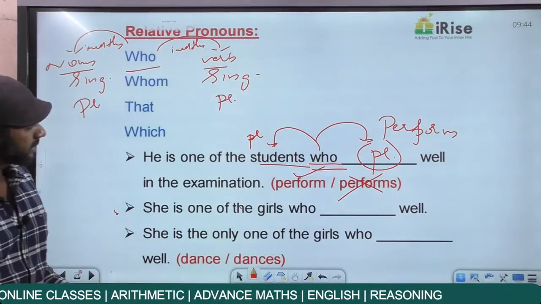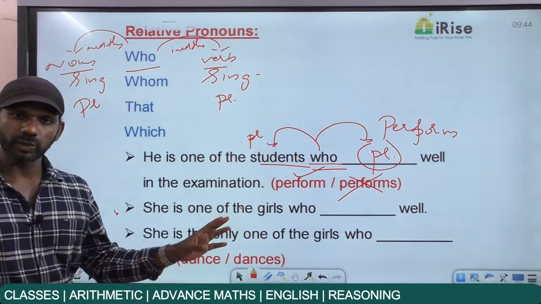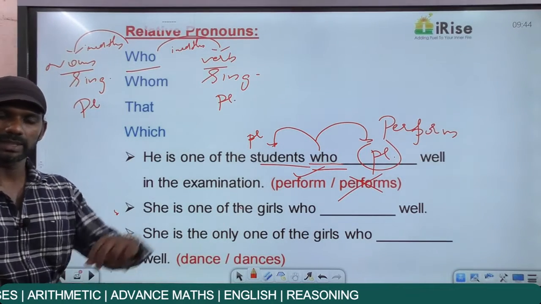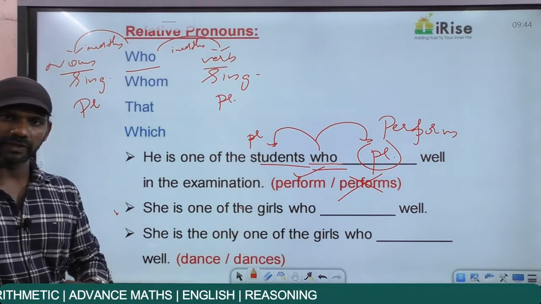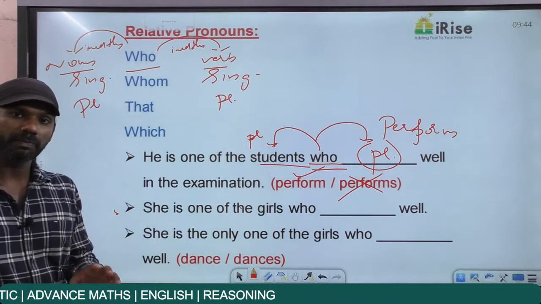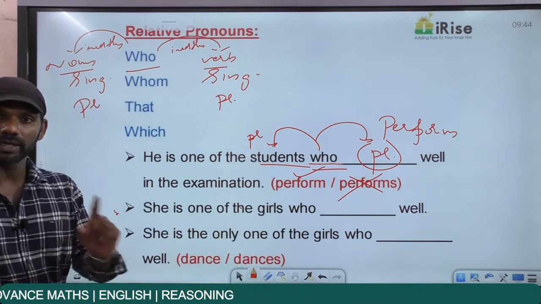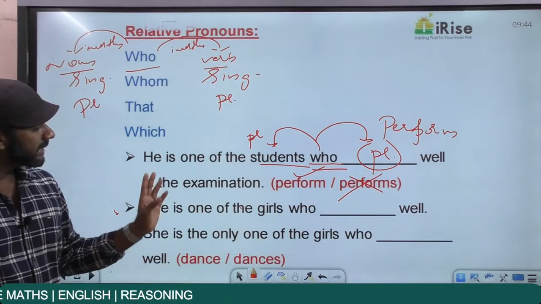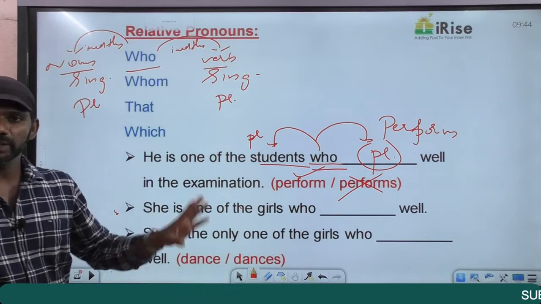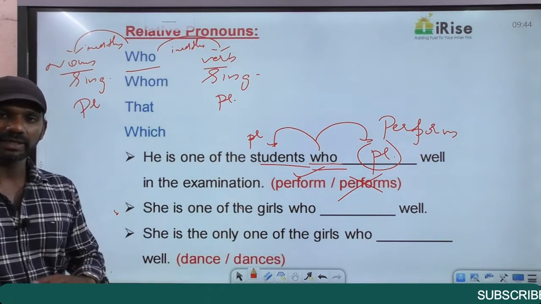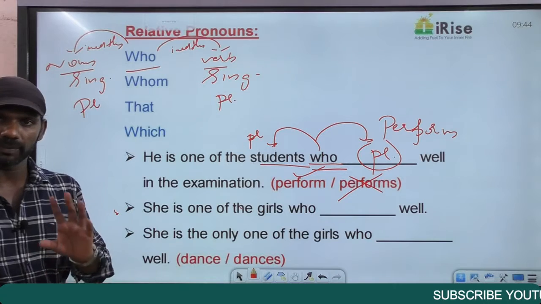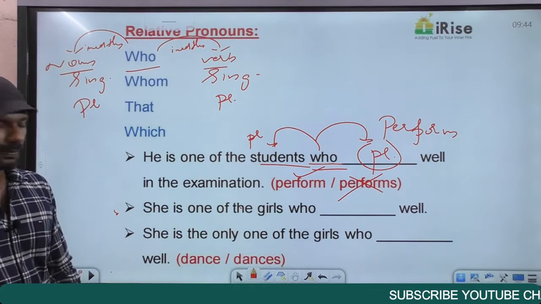From this statement, is he the only student who performs well? No. Many students perform well, and among the students who perform well, he is just one among them. That's the meaning. He is one of the students who perform well means many students perform well, and among them, he is just one. Come to the next statement.